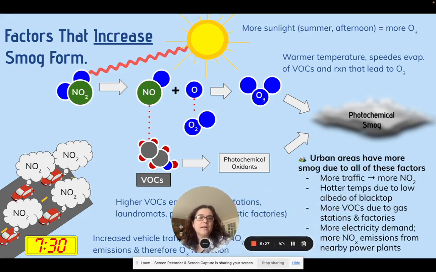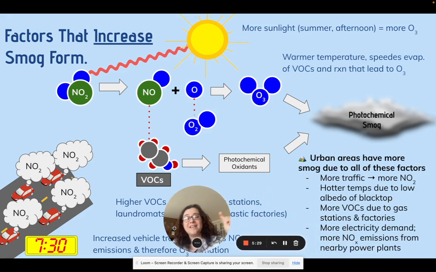Also worth noting that urban areas have more smog because they have all of these factors combined, right? They have more traffic. They have lower albedo, right? So that heat island effect that we talked about, there are warmer temperatures. We have more VOCs because we have more factories and gas stations and things like that. And we have more of an electricity demand, so we have more nitrous oxide emissions from power plants. So it's kind of a perfect storm.